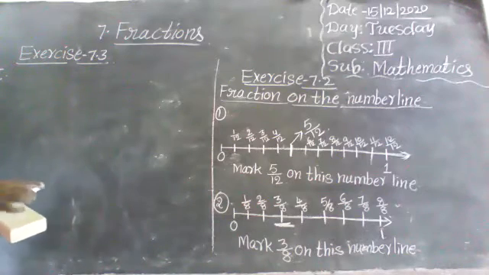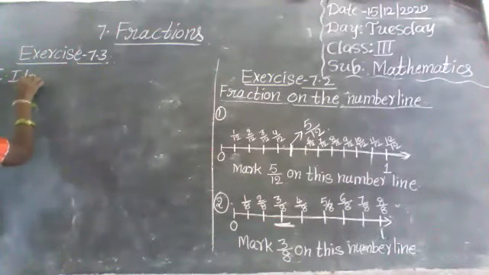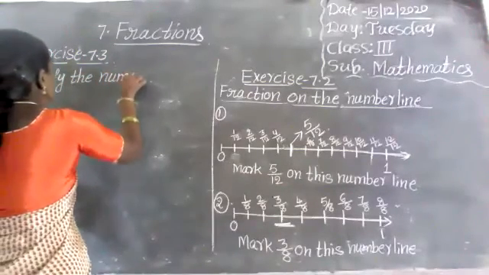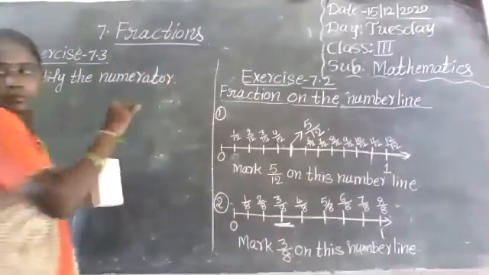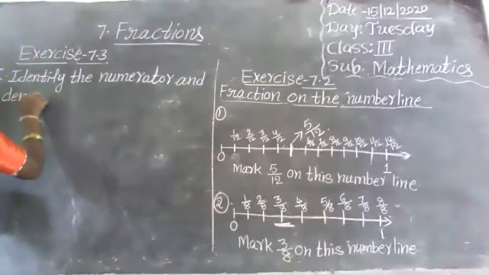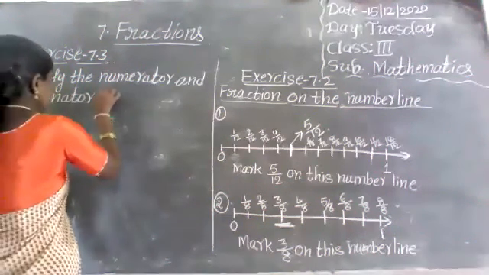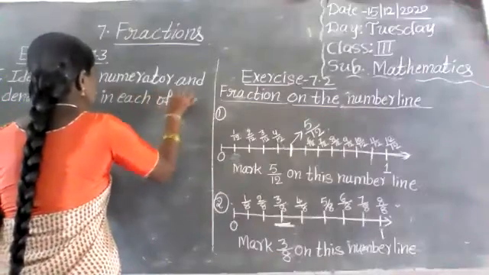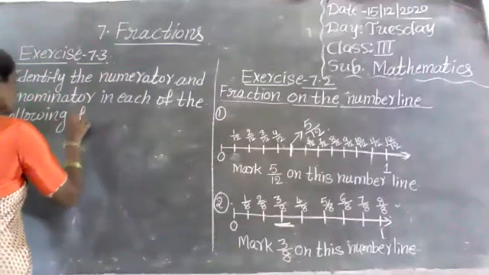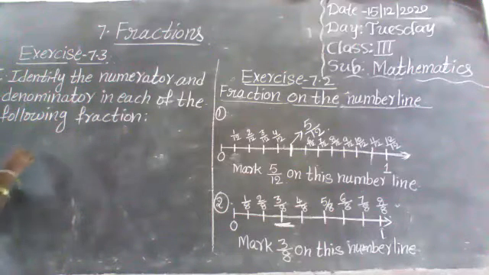Identify the numerator and denominator in each of the following fractions. First one is 1 by 3.